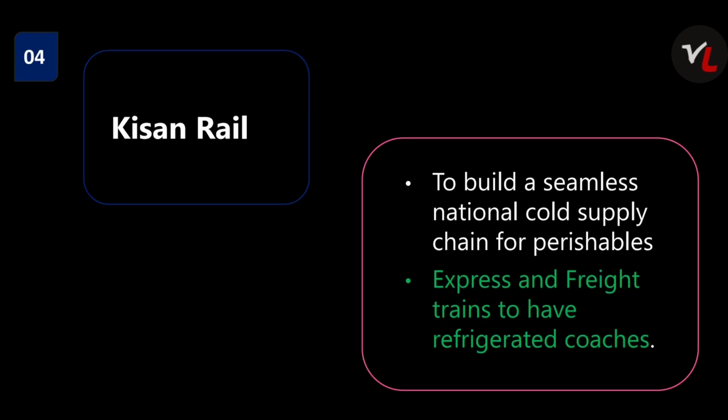Let's move on to the fourth one, Kisan Rail. It is to build a seamless national cold supply chain for perishables. Perishables are goods which get destroyed easily, that is agricultural products. So we want a storage for the same. That is why it is important to maintain cold supply chains so that perishable goods like agricultural products do not get destroyed easily. So in order to facilitate the transport of these perishable goods, Kisan Rail has been introduced. It also has introduced express and freight trains with refrigerated coaches so that products do not get easily destroyed.